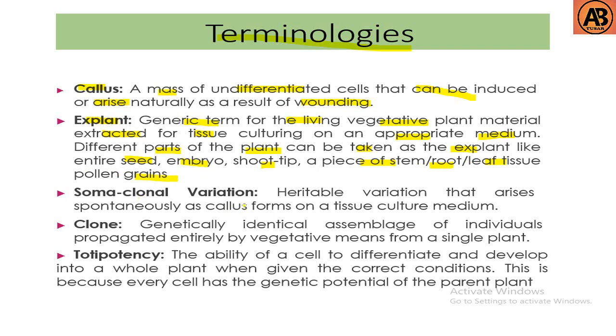Then somaclonal variation. It means heritable variation that arises spontaneously as callus forms on a tissue culture medium. Then clone. Genetically identical assemblage of individuals propagated entirely by vegetative means from a single plant. Then totipotency. Totipotency means the ability of a cell to differentiate and develop into a whole plant when given the correct condition. This is because every cell has the genetic potential of the parent plant. So these are the terminologies related to tissue culture.